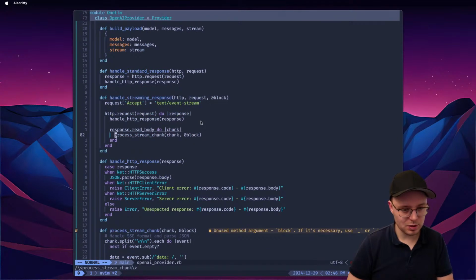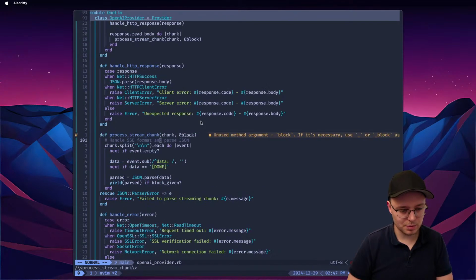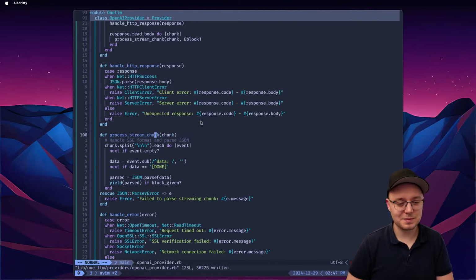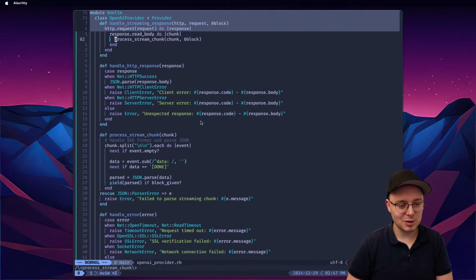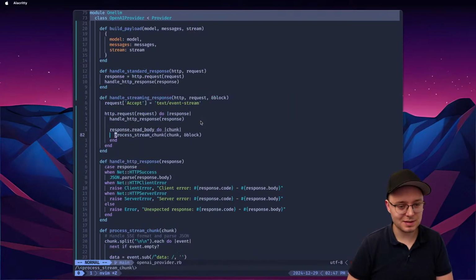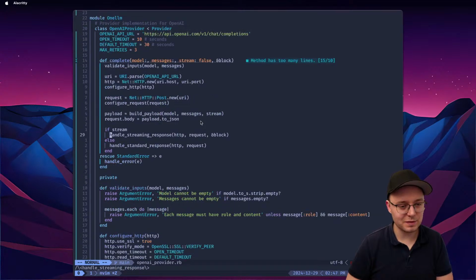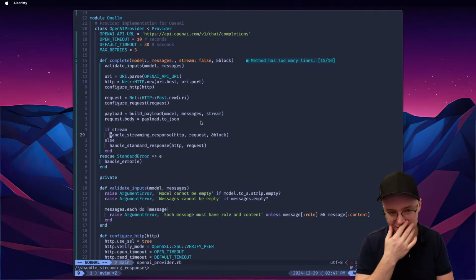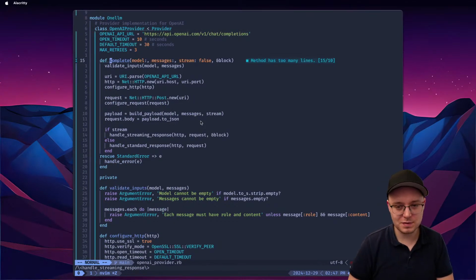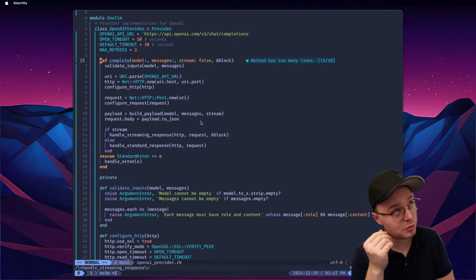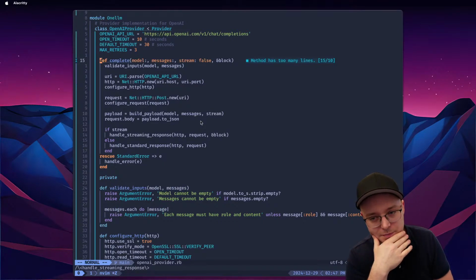And then we pass block, and we pass block. Do we even call the block here? Next if, and we just yield. If block given, man, that's weird. Block stream chunk, handle stream. Why wouldn't the block be given though? That's insane. I think if we stream and the block is not given, we should probably just return the enumerator.